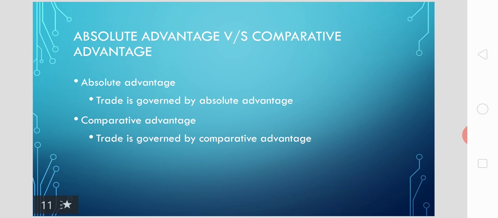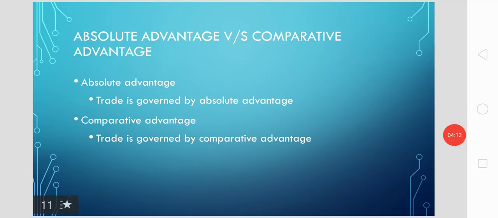According to absolute advantage theory, international trade is governed by absolute advantage, and according to the comparative advantage theory, trade is governed by comparative advantage. Trade means export and import. So export and import of commodities are determined by the comparative advantage according to the comparative advantage theory, and absolute advantage according to the absolute advantage theory.